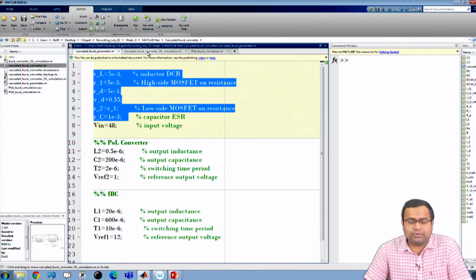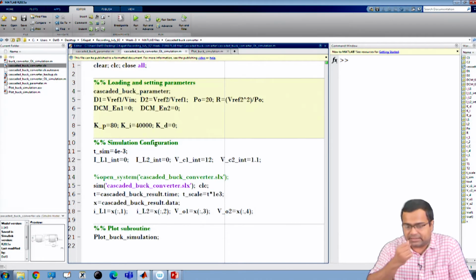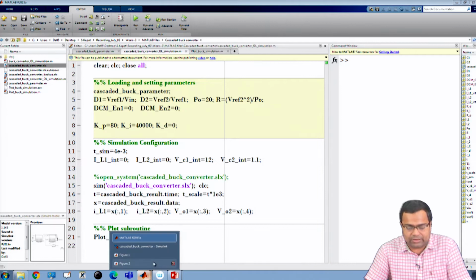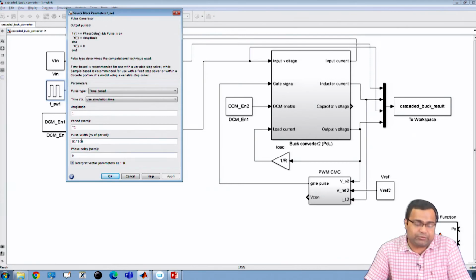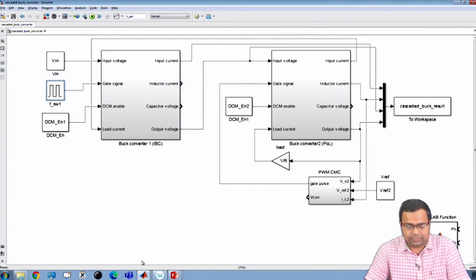Now, if we go to the Simulink model, we want to first run the POL converter in closed loop using current mode control, and the IBC converter in open loop using a duty ratio D1, and I will say what D1 is. Okay.